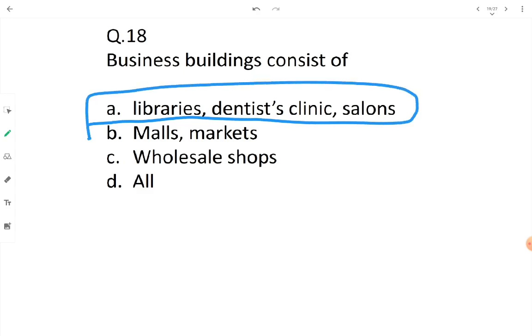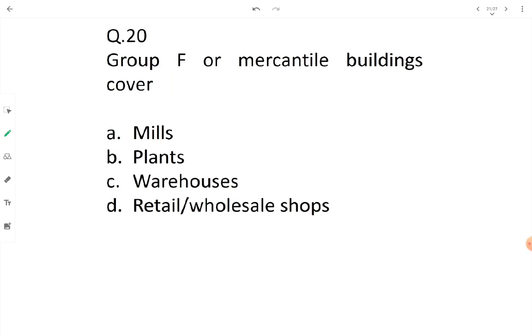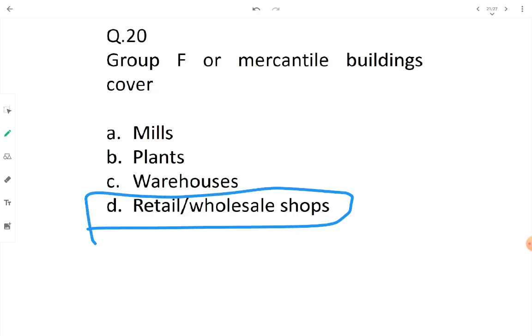Okay, let's go to the next question, 19. Mercantile buildings are which kind of building? These are group F buildings. Group F consists of mercantile buildings. We just saw what kind of buildings they cover: retail or wholesale shops. Any shop, store, or market where goods are displayed, exhibited, and then sold is covered under group F or mercantile buildings. Option D will be the right one.